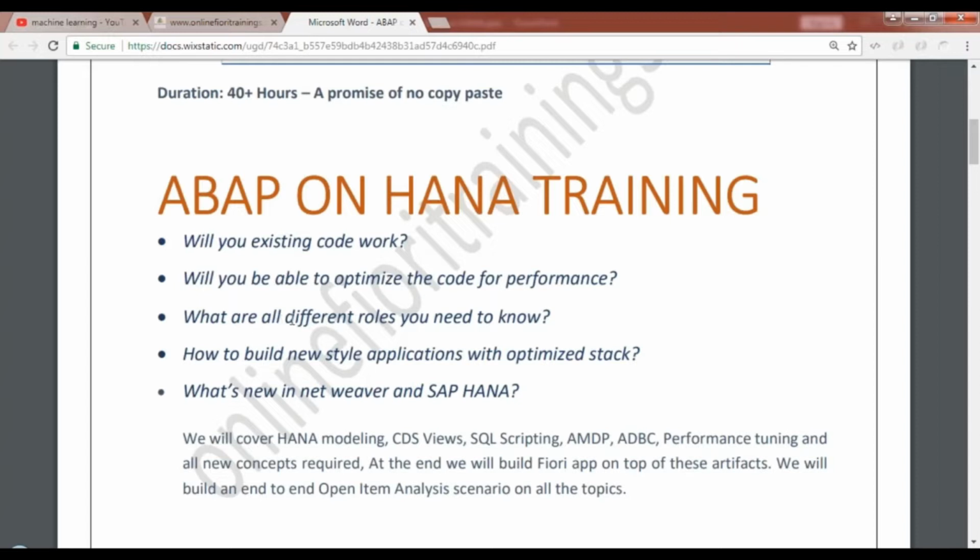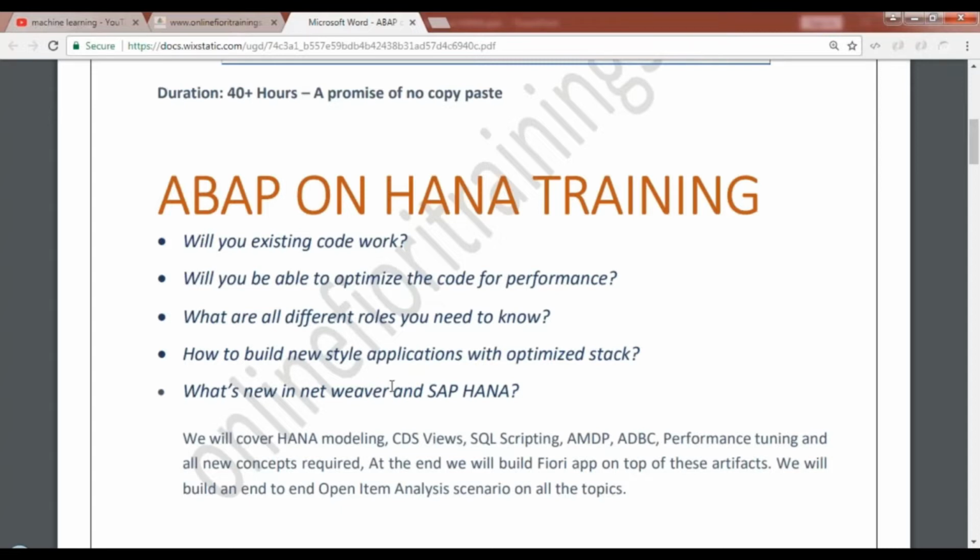What are the different roles you would need in the company to work with such an ABAP on HANA system? How will you build new-style or optimized ABAP applications on top of your HANA stack, and also improve your user experience by implementing features like fuzzy search and full text search in SAP HANA, or creating analytical Fiori apps on top of your CDS or data service with annotations?